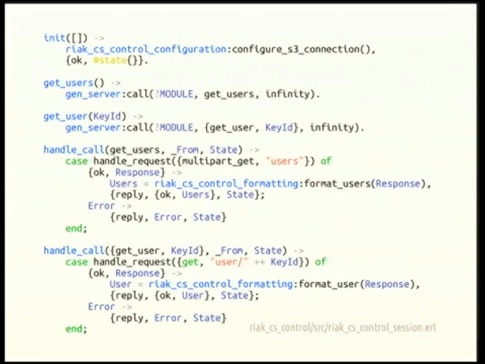We'll see that these format user functions return a value that gets returned to the user. So these are pure functions. These are extremely easy to test and have no side effects. And if we can't get it, we just return error back to the user. So it's pretty straightforward. There's nothing really super complicated happening here, and it's very easy to reason about.